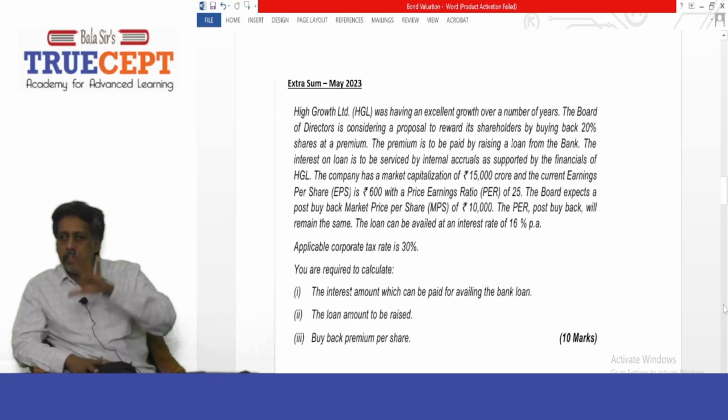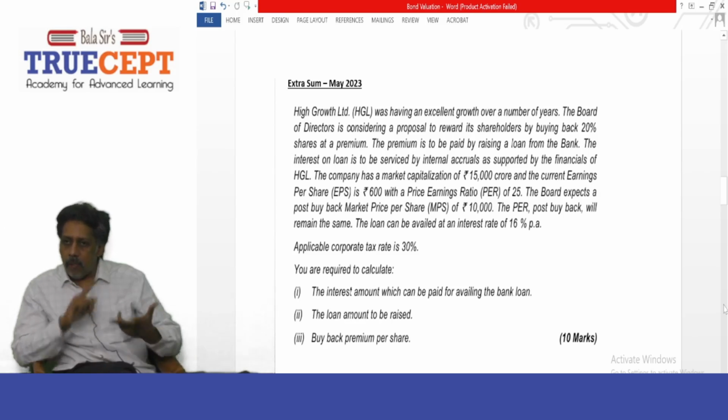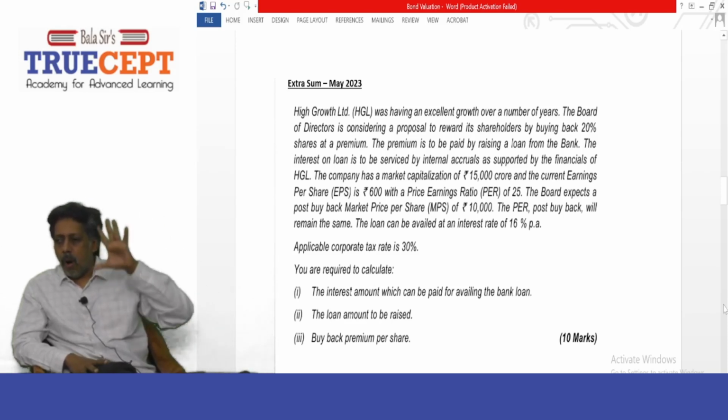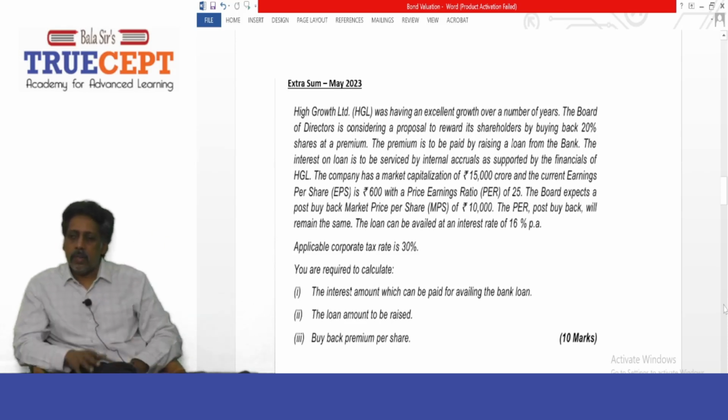That is shares outstanding as on that date when the company is going to make an offer for buyback. On the offer date, your company shares are trading at 15,000 rupees and there are 1 crore shares in issue, outstanding on the balance sheet. Next. The board expects a post-buyback market price per share of rupees 10,000.